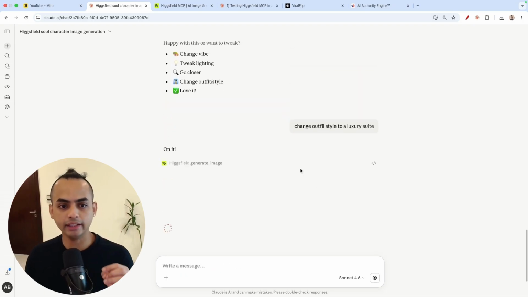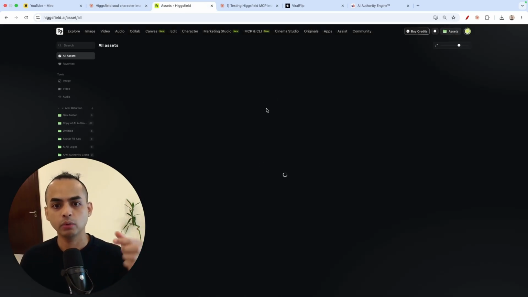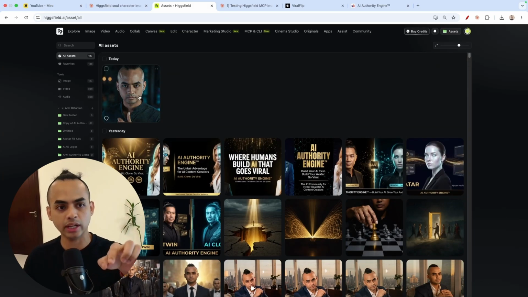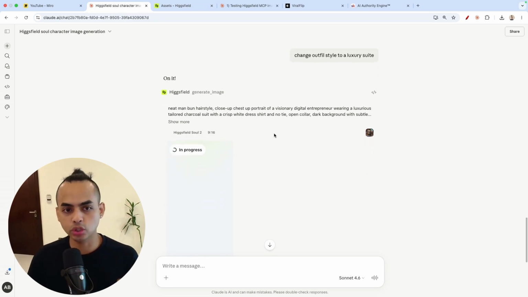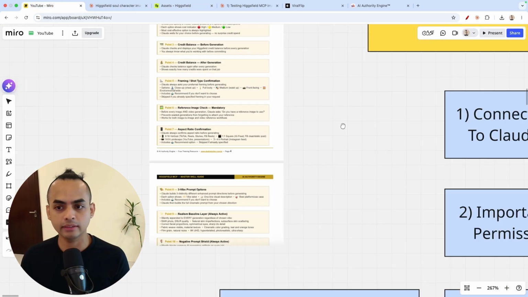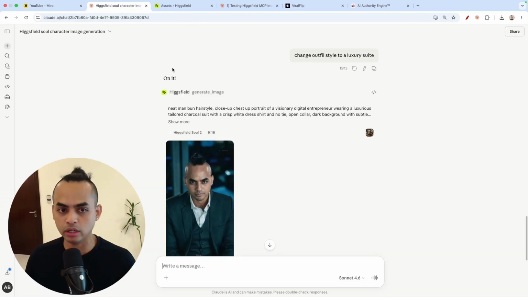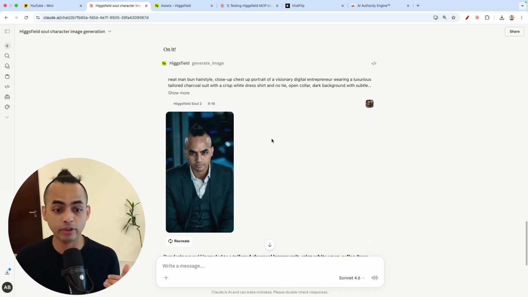And this is why it's very good for efficiency, because as you guys can see, I'm not inside my account, but you will notice that whatever image we're generating, it is synced, it's connected, and it will be in your account. There you go, right? So this is the one that we did directly in Claude. And this is good because for most of us, like me, my usage is I do a lot of image generations for posts, right? And most of those posts are usually written on Claude. And by the way, that's the only reason why I use Claude, because everyone would tell you that Claude is potentially the best when it comes to writing, right?